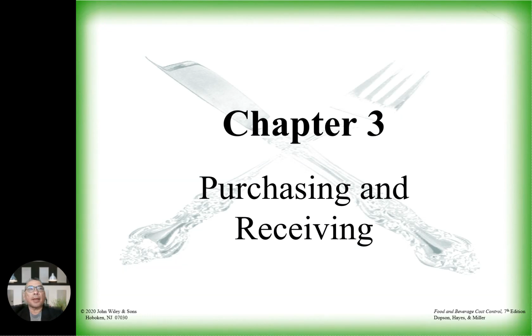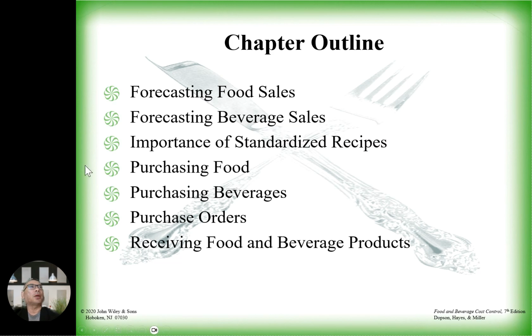Everyone, let's start again. Today we're going to discuss chapter 3 using the same book, which is Food and Beverage Cost Control by Wiley and Sons, and the author is Dobson. In this chapter we're going to discuss purchasing and receiving. The chapter outline is as follows: forecasting food sales, beverage sales forecasting, importance of standardized recipes, purchasing food, purchasing beverages, purchase orders, and purchasing food and beverage products.